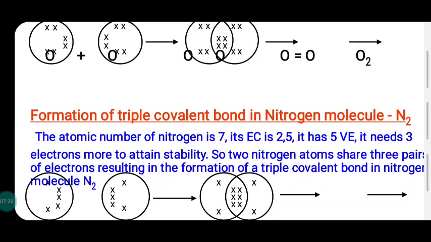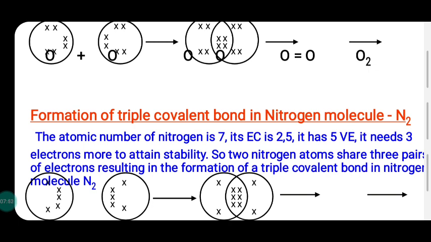In the case of the nitrogen molecule N2, two nitrogen atoms, nitrogen atomic number 7, electronic configuration 2, 5, needs 3 electrons. So each nitrogen atom shares 3 electrons with the other. Sharing of 3 pairs of electrons takes place, which leads to a triple bond.